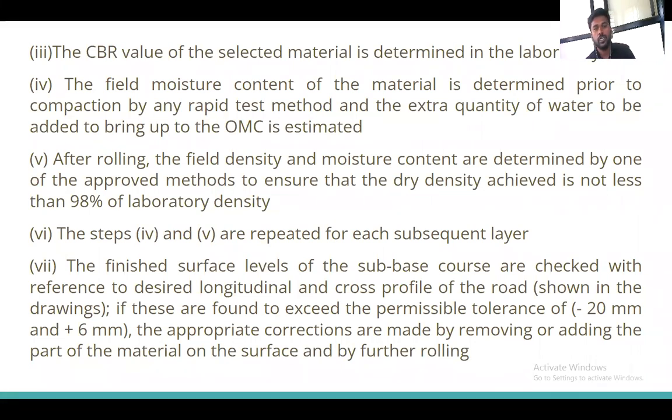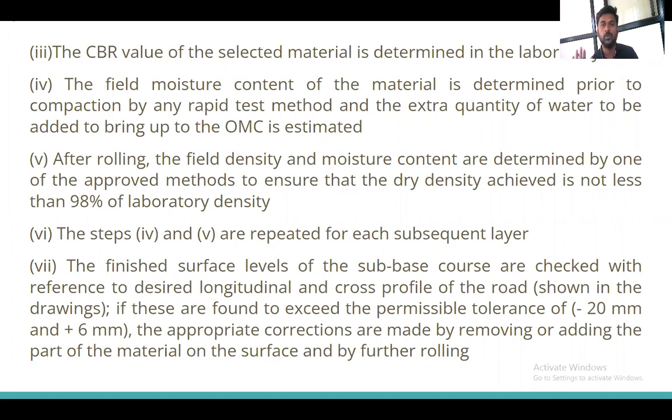The field moisture content of the material is determined prior to the compaction by any rapid test method, and the extra quantity of water is to be added to bring it to the estimated optimum moisture content. Okay, we have to check the field moisture content, that is called the FMC, field moisture content.